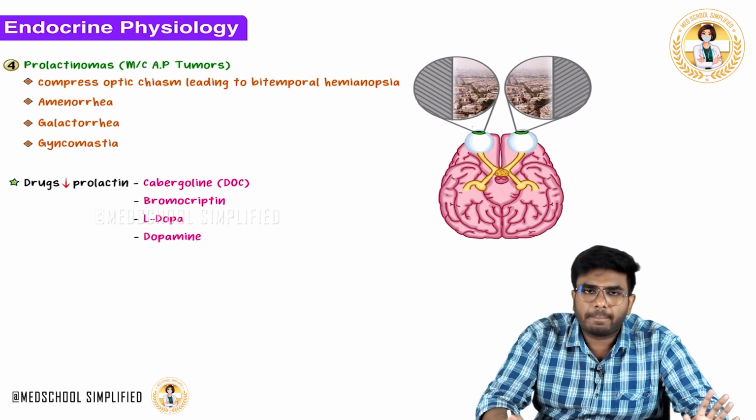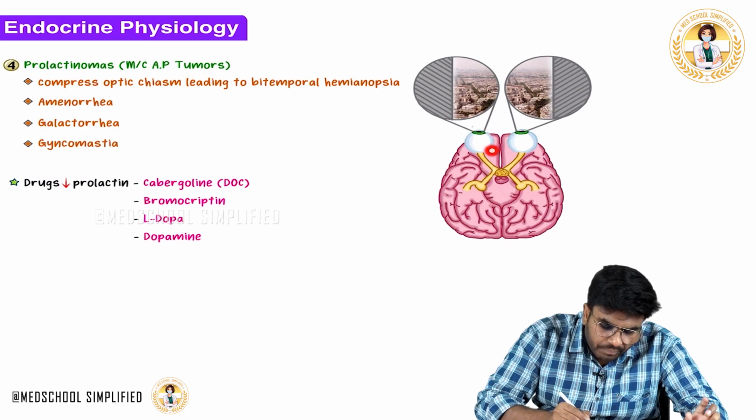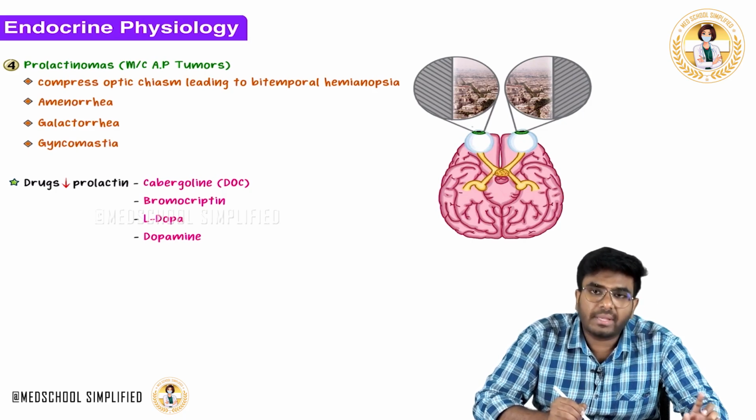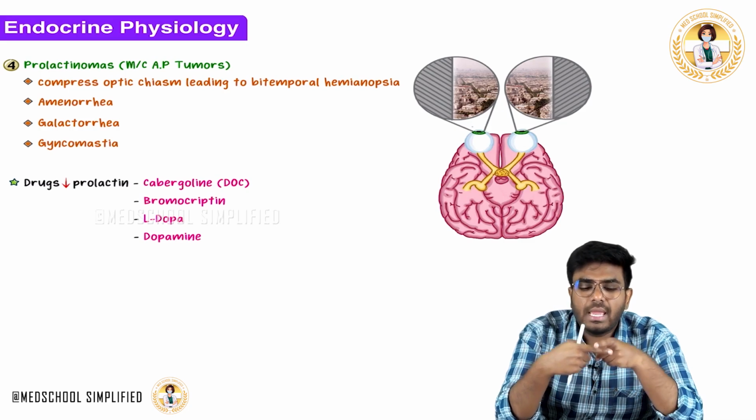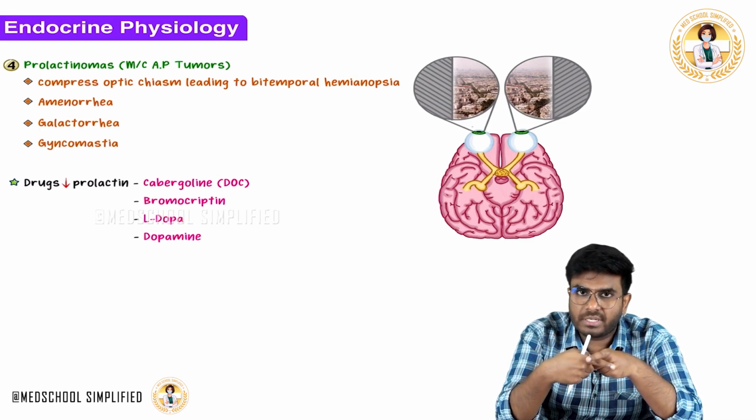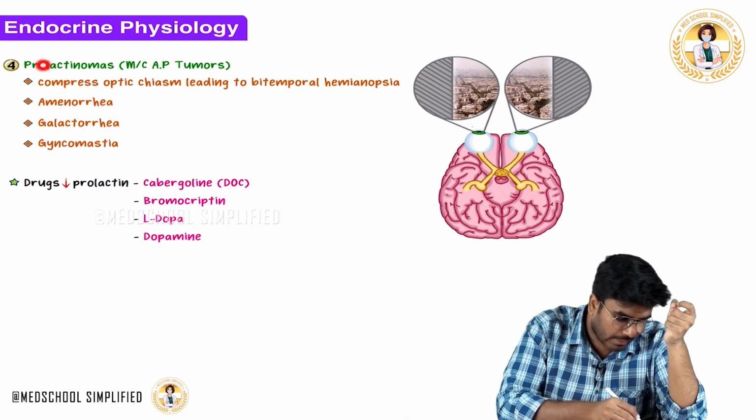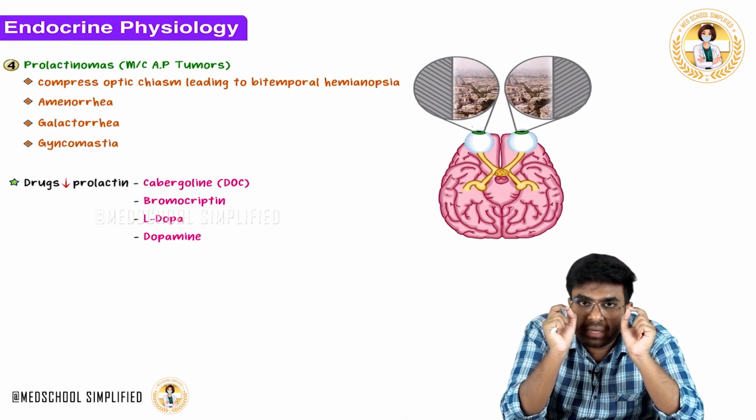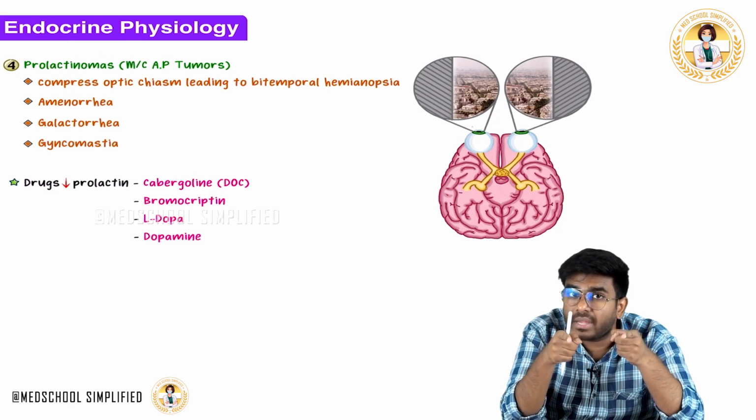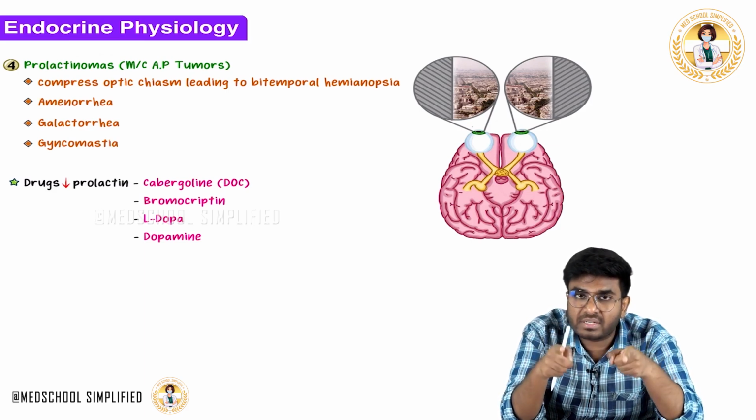Now what is happening? Important point is the nasal retinal fibers will cross in the optic chiasm. In the optic chiasm, which fibers are crossing? The nasal retinal fibers are crossing. Now say, in prolactinomas, the optic chiasm is getting compressed. If the optic chiasm is getting compressed, which fibers are damaged? It's the nasal retinal fibers that are damaged.